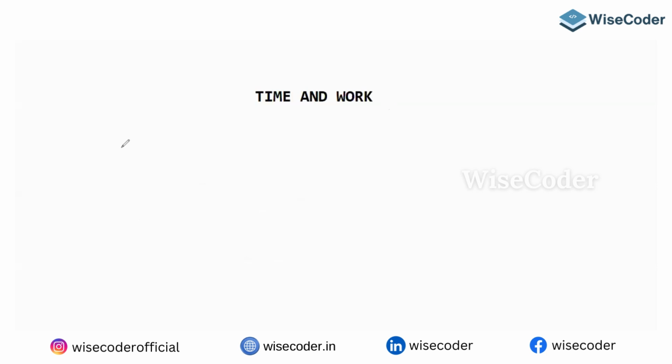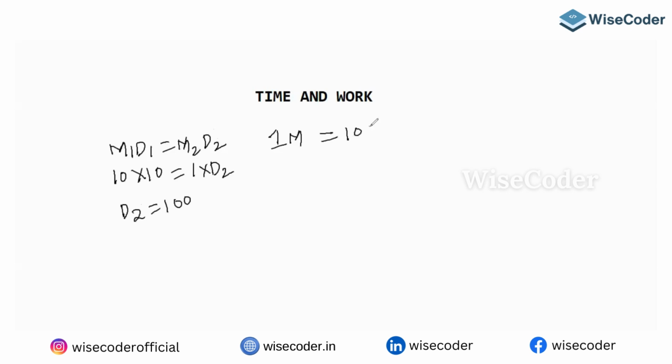First you have to understand: one man will take in total how many days? In the same formula, M1 D1 equals M2 D2. In the first case, there are 10 men taking 10 days. If there is one man, how many days will he take? 100 days. So one man takes 100 days.